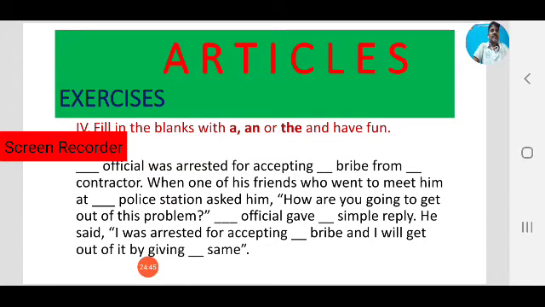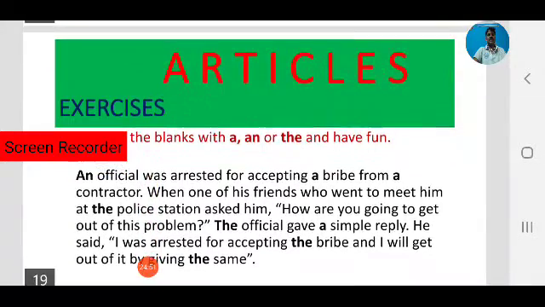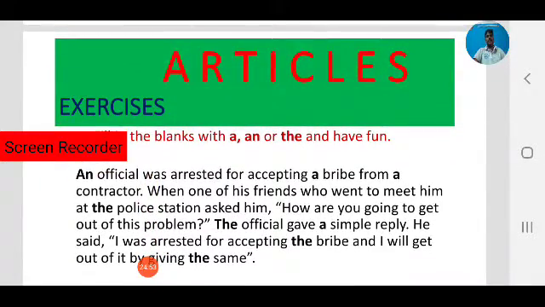Now check your answers. Here, an official was arrested. Official is a noun, so we use an official, because it begins with a vowel sound.